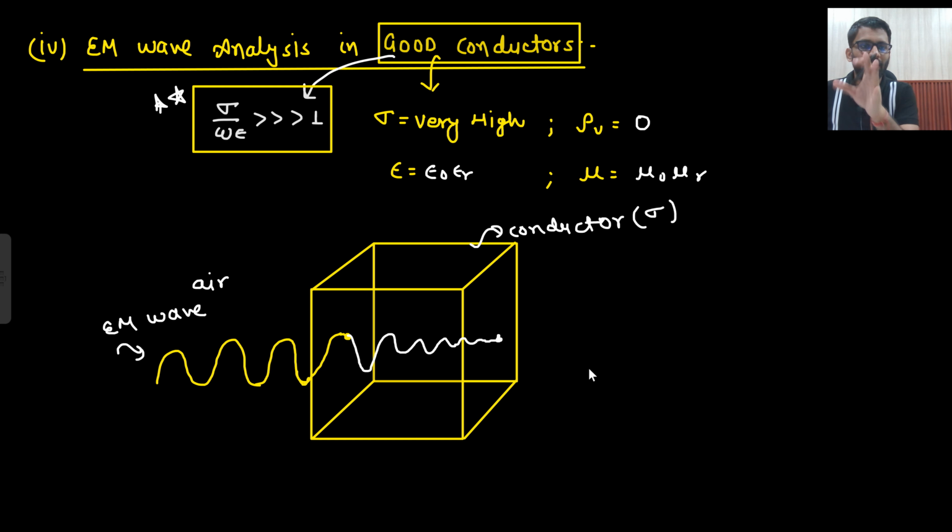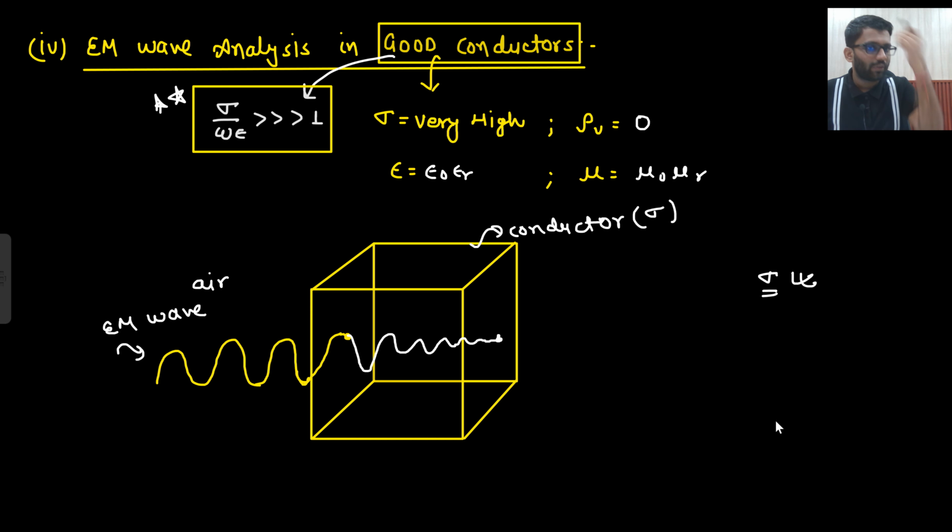For a conductor, sigma should be very high, or better, sigma upon omega epsilon should be very high. Now it is just a special case of dielectric, like we derived the expressions of the dielectric medium. Which dielectric medium? Lossy dielectric medium, considering sigma to be finite, right? We considered sigma to be finite and got some expressions. Do you remember that? Just 10 minutes before we did this thing. So there sigma was finite.